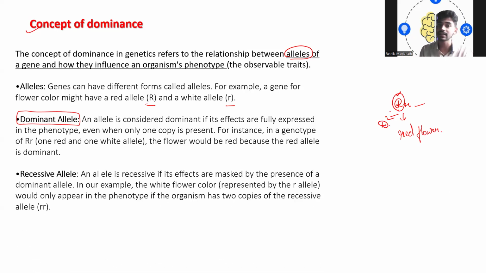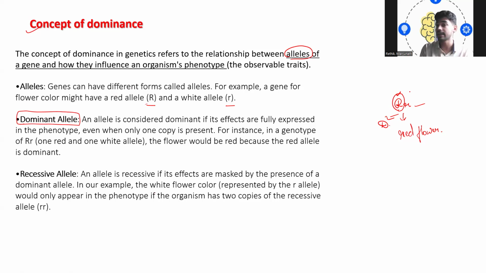The next we have is the recessive allele. An allele is recessive if its effects are masked. Masked is nothing but screened, by the presence of the dominant allele. Say like capital R and small r, where small r is not expressing its character.